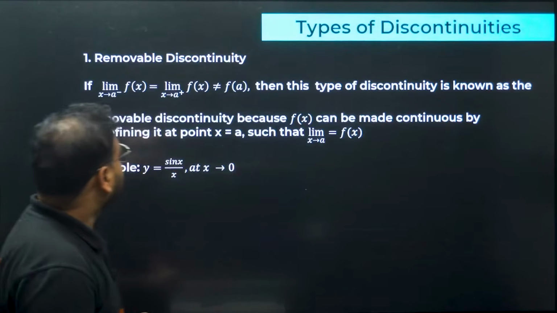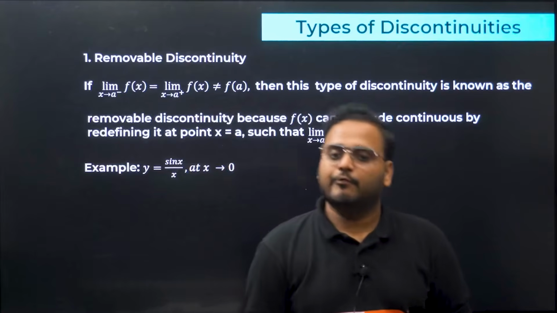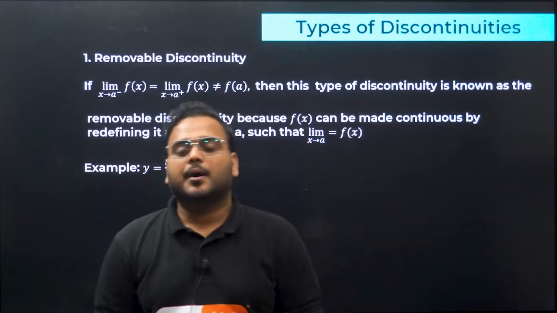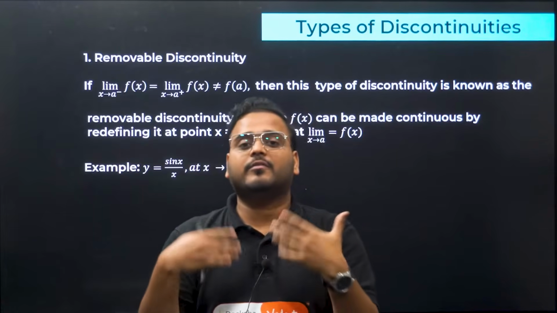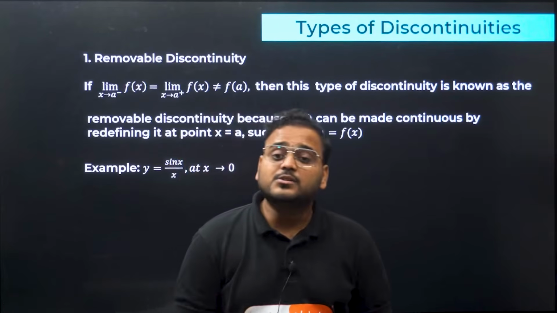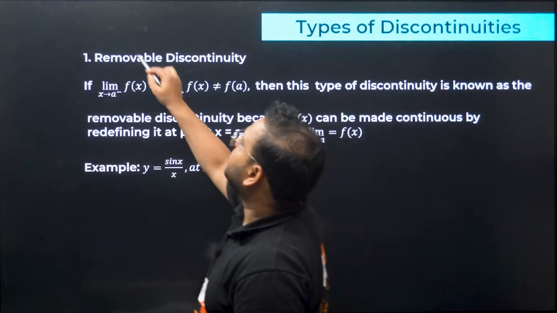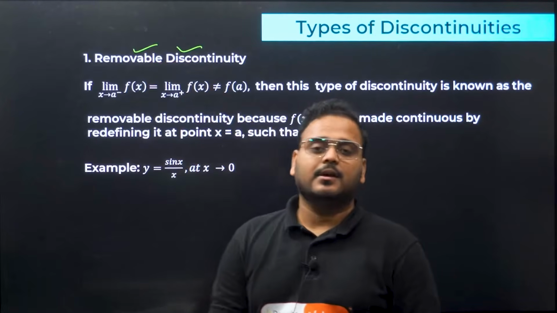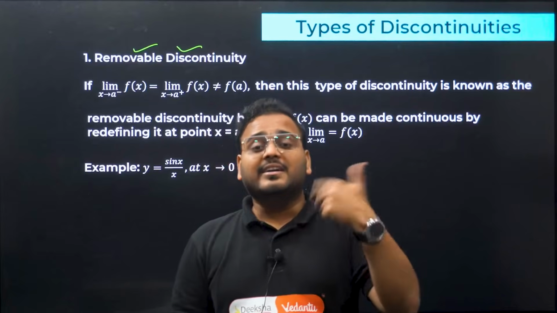Now, types of discontinuity. This is very, very important. I've taken a question also on this, and we'll solve it right now in detail, don't worry. But it's very important from the point of view of competitive examinations. There are two types of discontinuity. One is called removable discontinuity. Removable discontinuity means yes, there exists a discontinuity, but it can be removed easily by redefining the function.